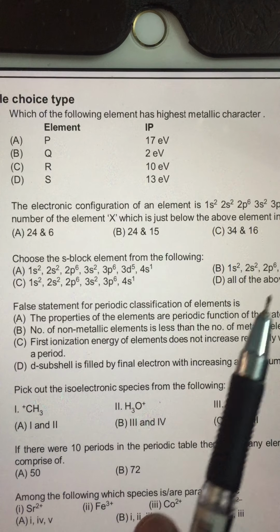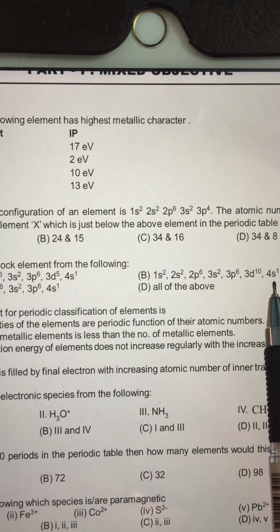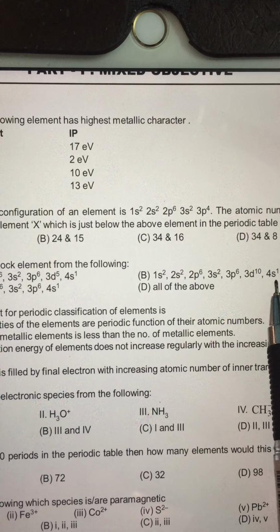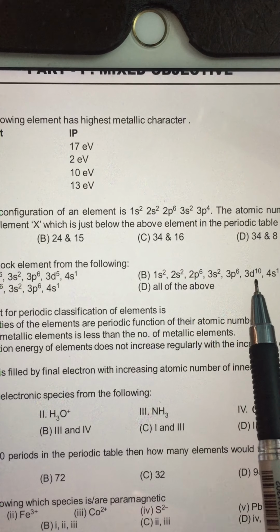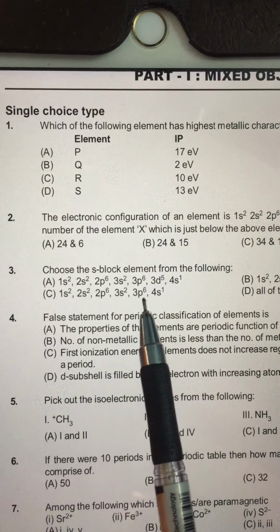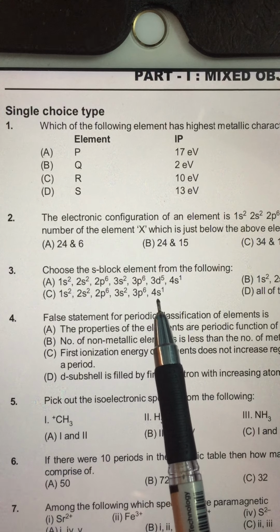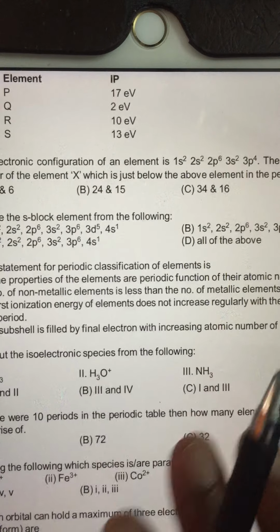The next element also has the same problem. It has completely filled 3d10 electrons with 4s1. Incompletely filled 4s with filled 3d electrons indicates it is a d-block element, copper. Now obviously this one, 4s1 with 3p6 below, is an s-block element. And option D, all of the above, is wrong.